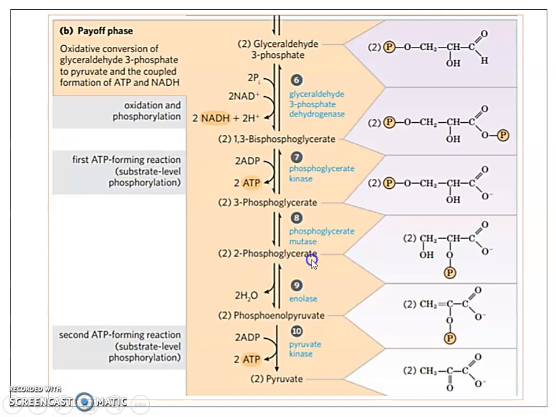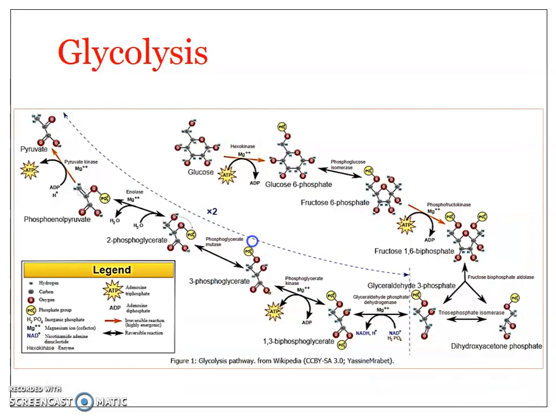The 2-phosphoglycerate gets dehydrated to produce phosphoenol pyruvate, again a reversible reaction. And the final step is phosphoenol pyruvate undergoing dephosphorylation to produce pyruvate, where the removed phosphoryl group is taken up by ADP for the formation of ATP. So you can see in the payoff process, ATP molecules are produced at 2 steps and NADH at a single step.